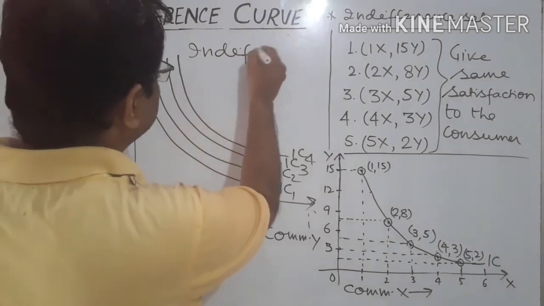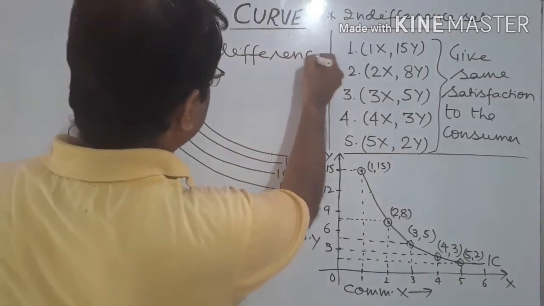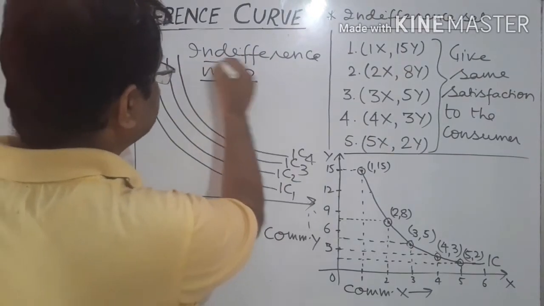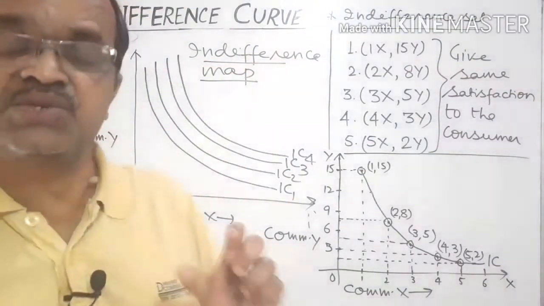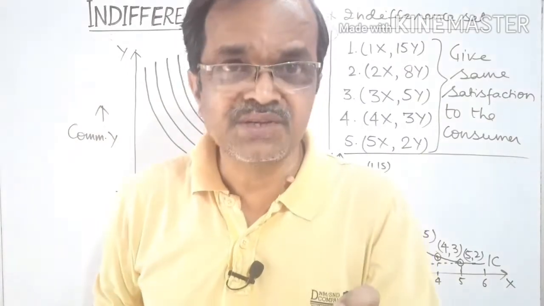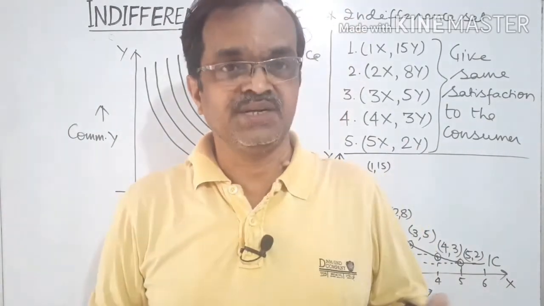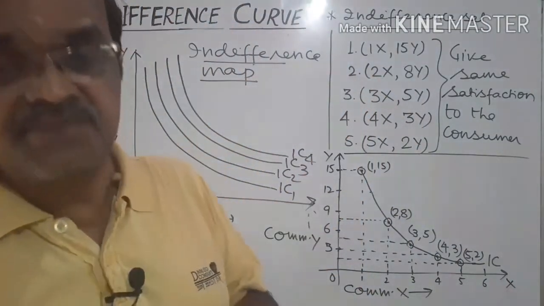So what is an indifference map? It is a family of indifference curves showing different levels of satisfaction to the consumer, meaning each indifference curve represents a different level of satisfaction. That is all about the indifference curve.